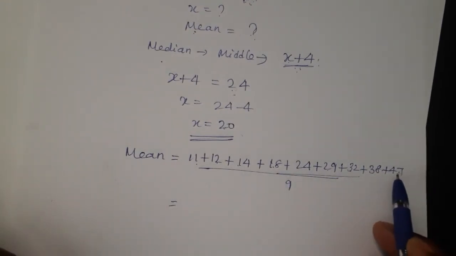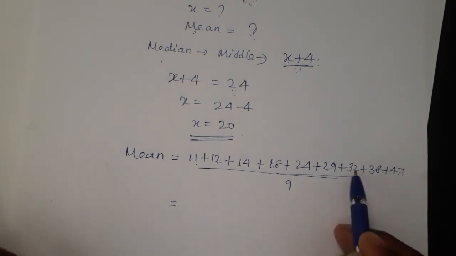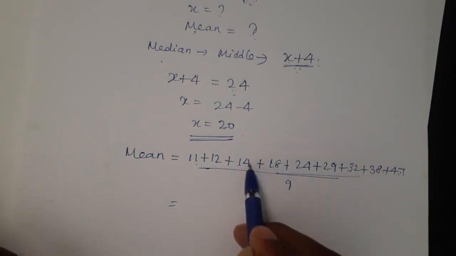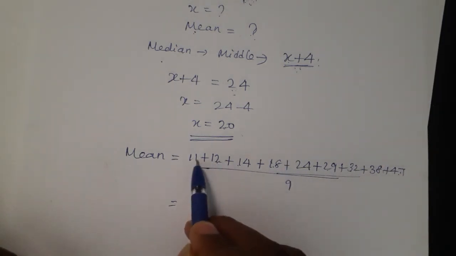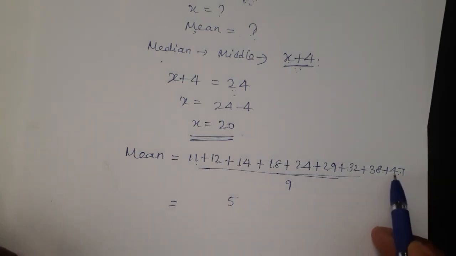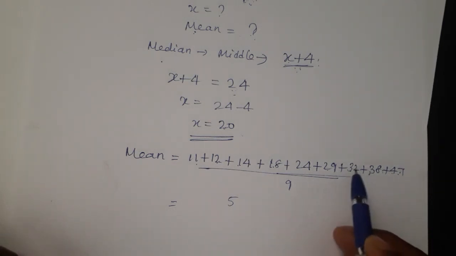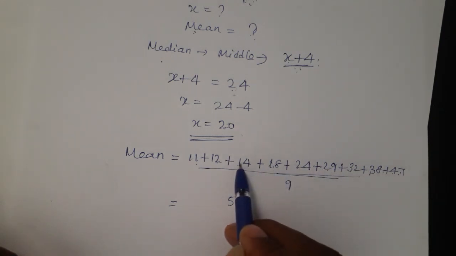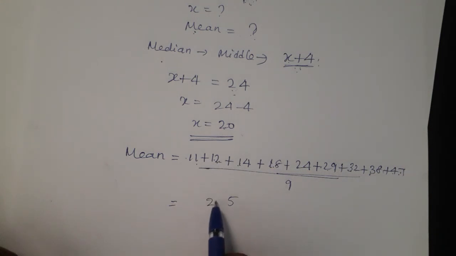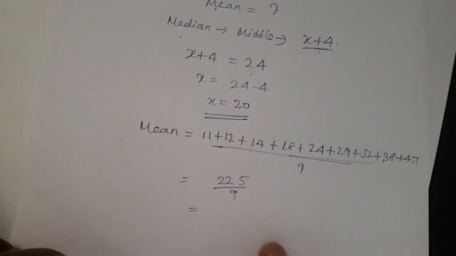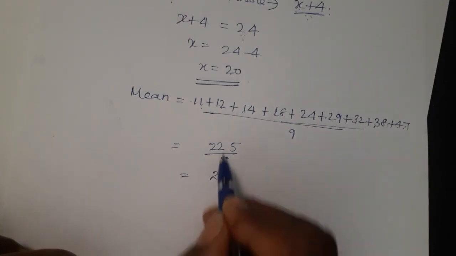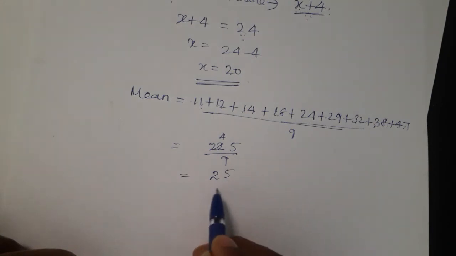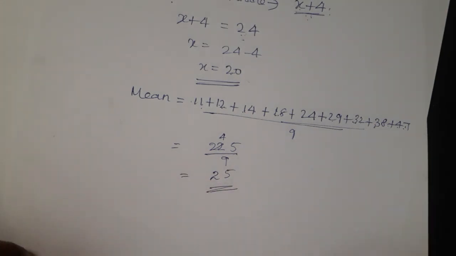Now we'll add. 7 plus 8, it is 15, 17, 26, 30, 38, 42, 44, 45. 4 carry. 8, 11, 14, 16, 18, 19, 20, 21, 22. So 225 by 9. We'll divide. 9 2s are 18. So 4 remains. 45. 9 5s are 45. So therefore the mean is 25.